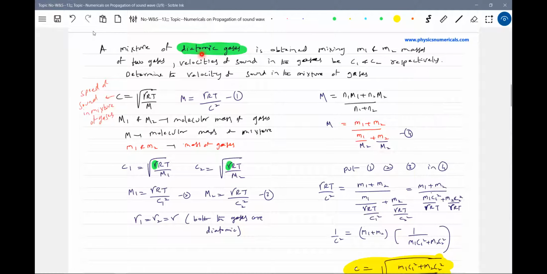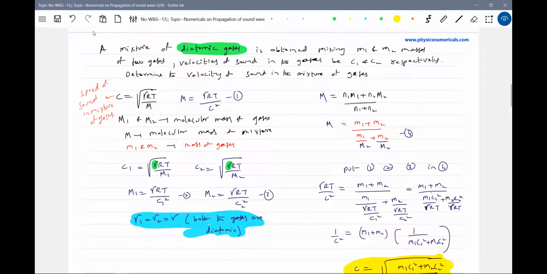As the gases are diatomic, the gamma will be the same for both the gases. So the expression for M1 will be gamma RT by C1 square, and for M2 gamma RT by C2 square. Both the gases are diatomic. I think this is very important. It may confuse you, so I just wrote it separately. Do notice here.